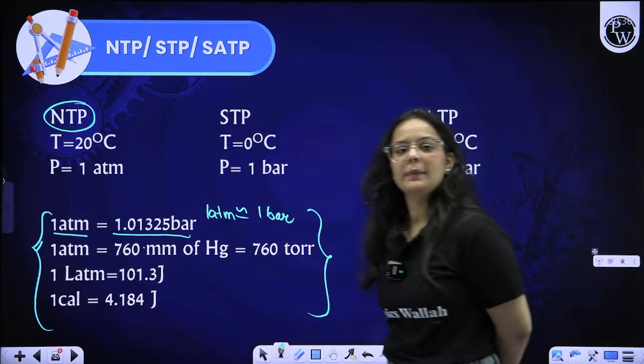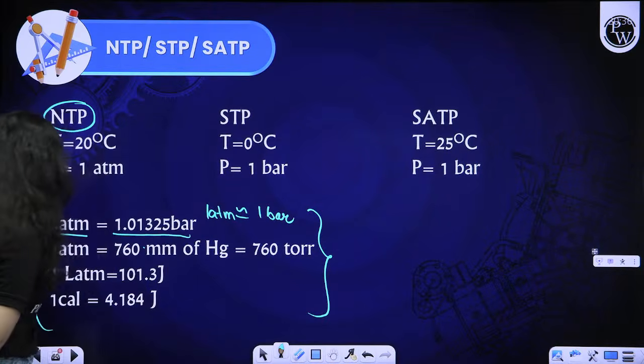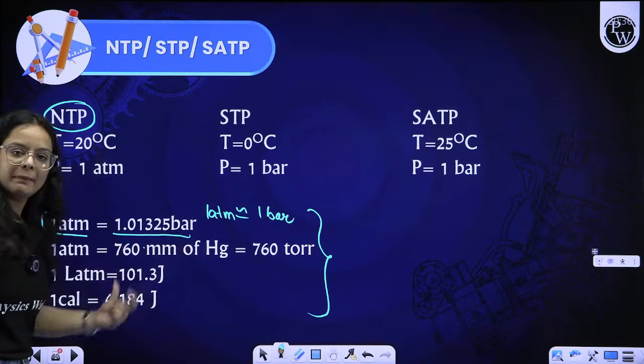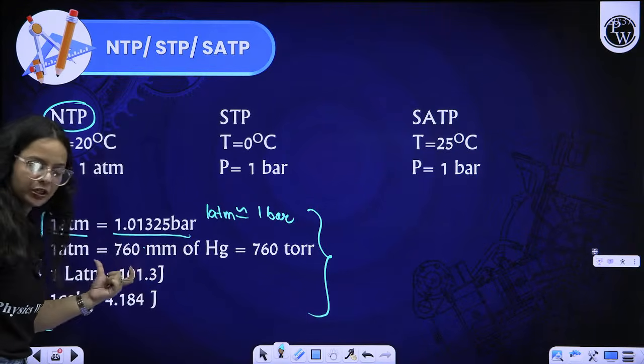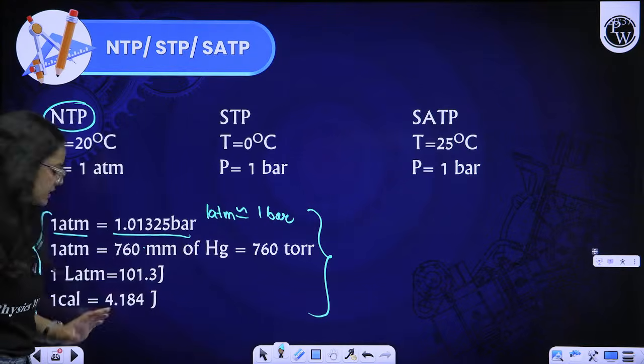Okay beta, 1 atm relation with mm of Hg. These all are pressure units, beta. 1 atm is 760 mm of Hg, that is equal to 760 torr.